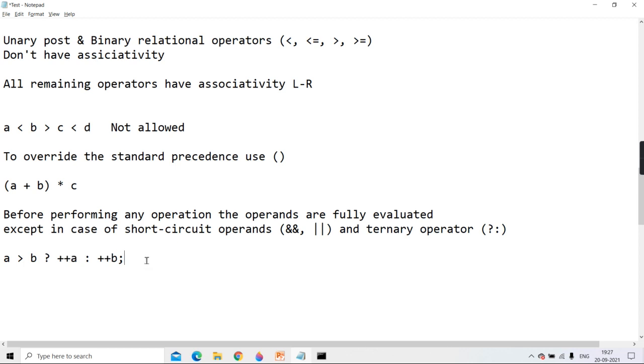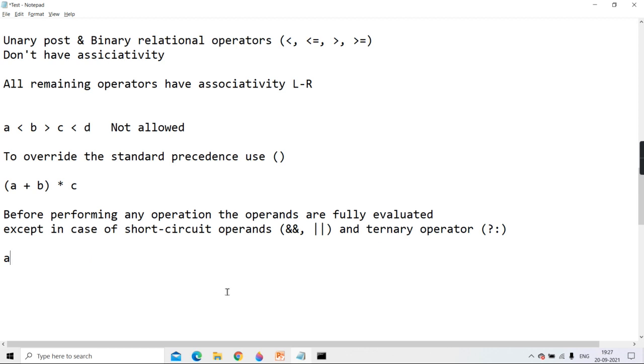You're getting it, no? So in short, what you have to know is that in these two cases, the ternary operator and short circuit, full evaluation is not there. In all other cases, it will do full evaluation.